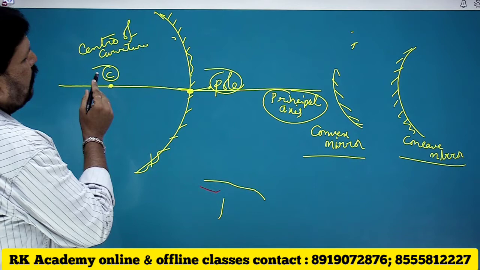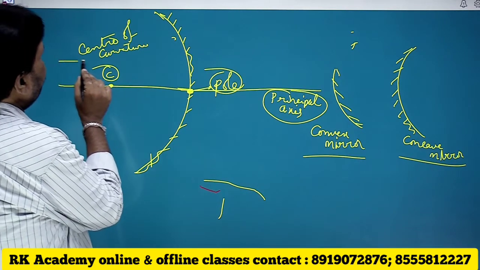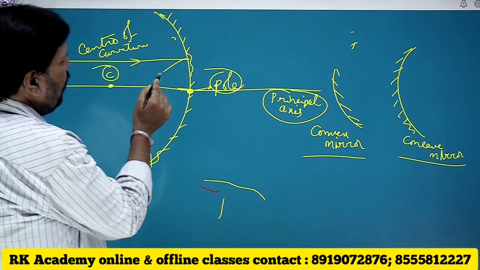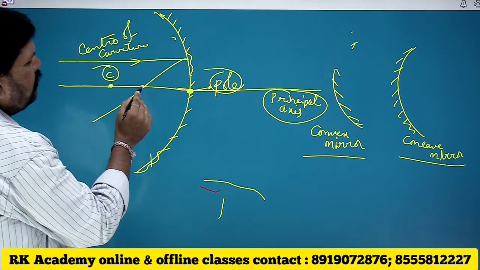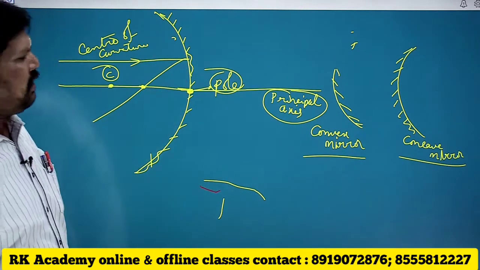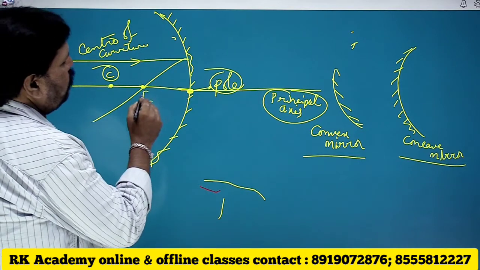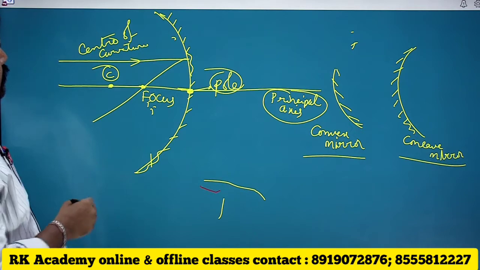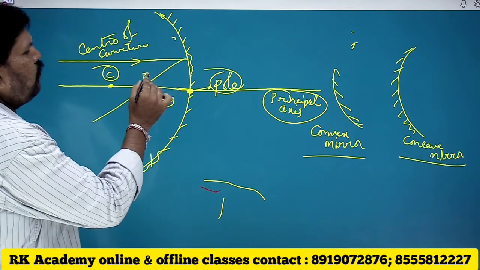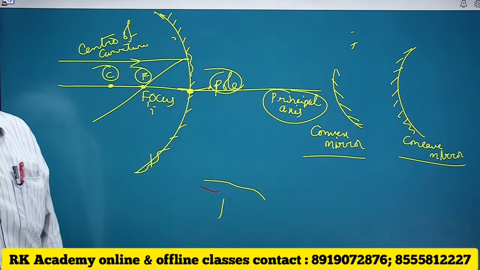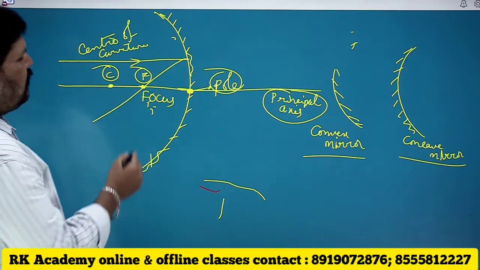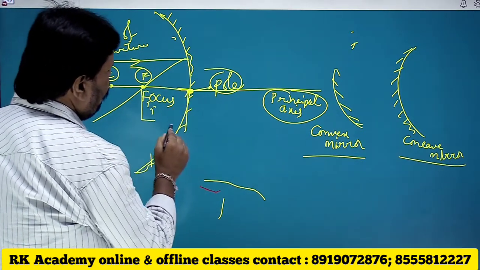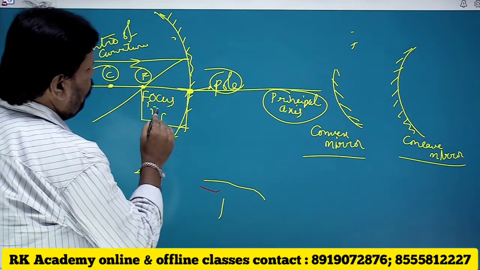Now, if the light ray is passing parallel to it, that will be bounced back and passes through the principal axis at a point that is known to be focus, principal focus, which is denoted by F. The distance between pole and the focus is known to be focal length.